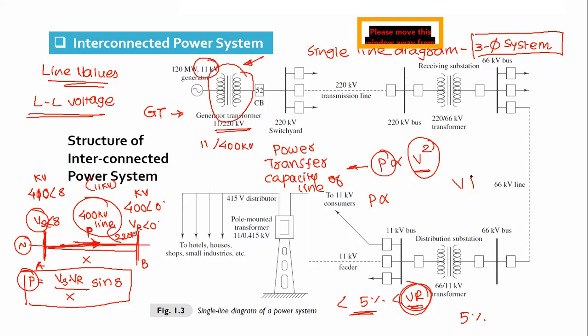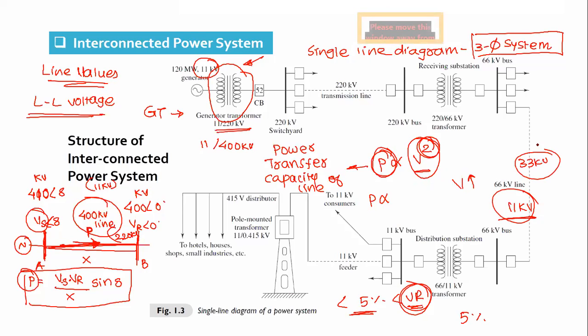In megawatt or kilowatt, whatever, it will increase in square proportion. So now you can think, what is the power transfer capacity of an 11 kV line, then a 33 kV line, then a 66 kV line, then a 400 kV line. You can see it can transfer a huge amount of power. And the highest level in India right now is 765 kV.